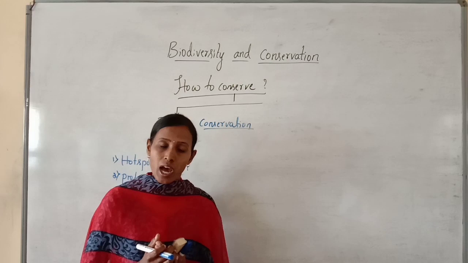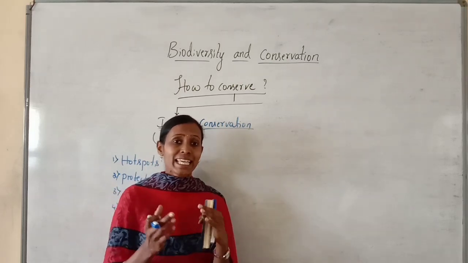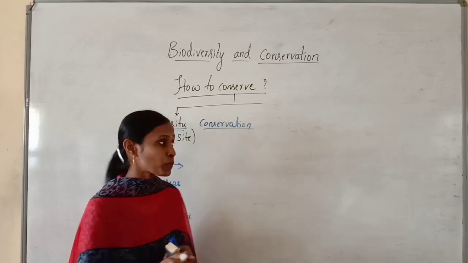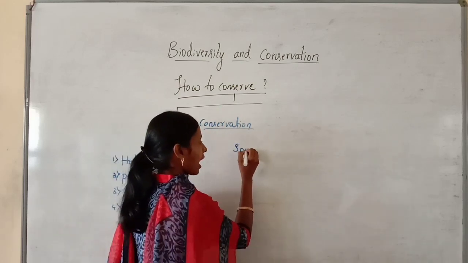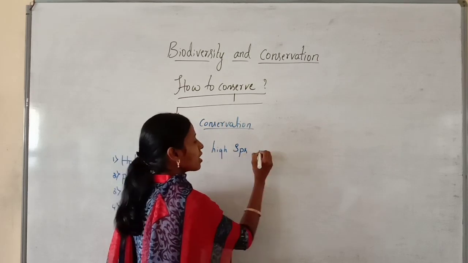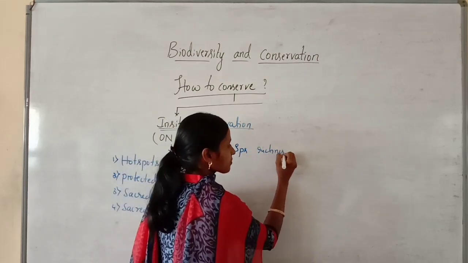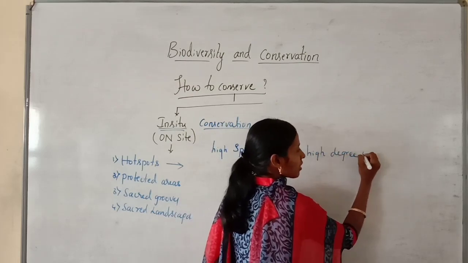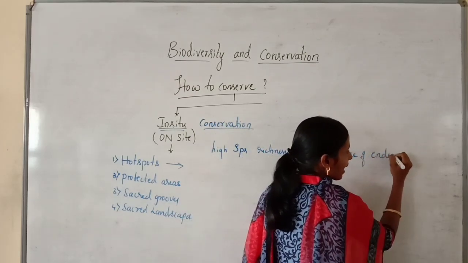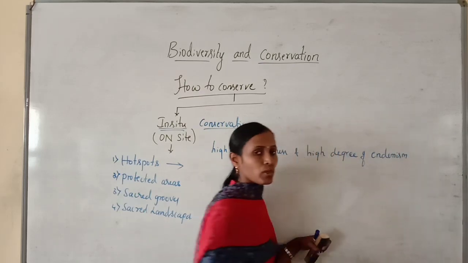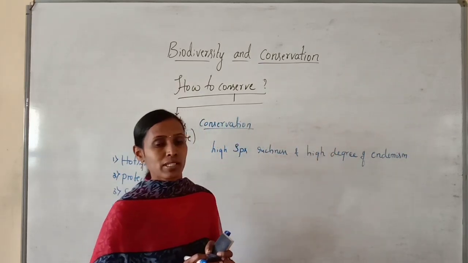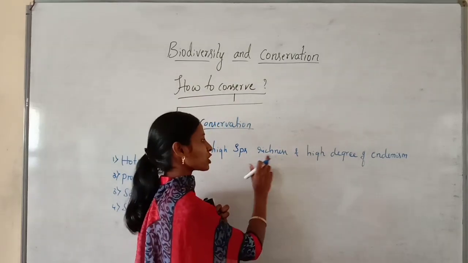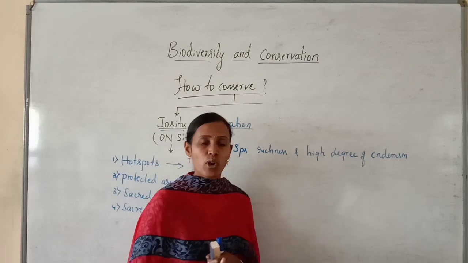A biodiversity hotspot is a region where there is high species richness and a high degree of endemism. You may get a question about hotspots: what are biodiversity hotspots? The regions where there is high species richness and high degree of endemism.